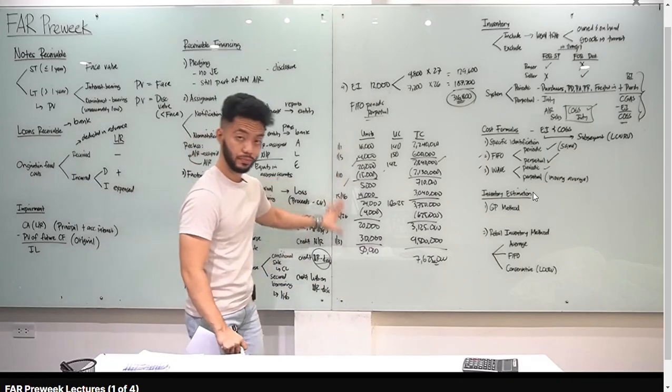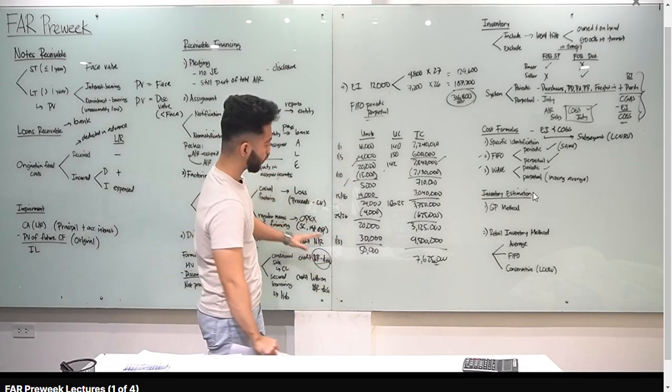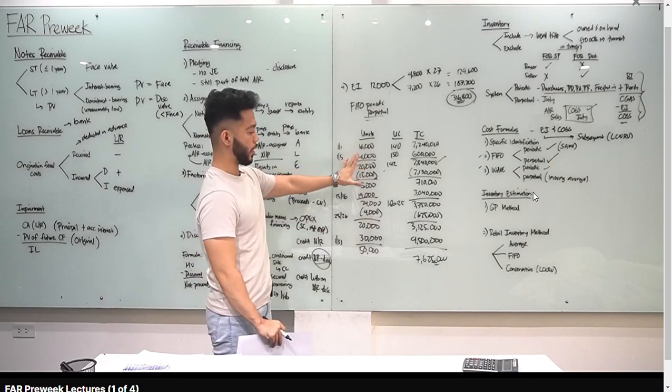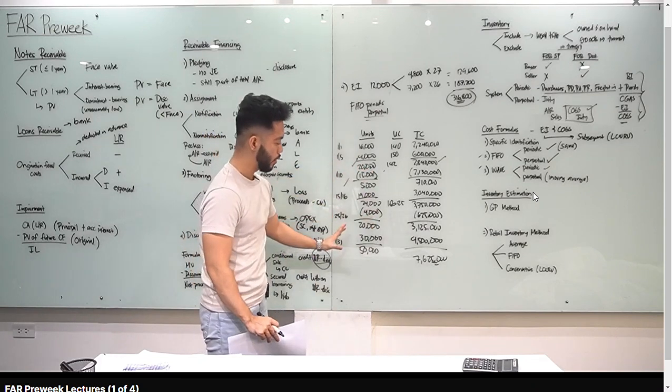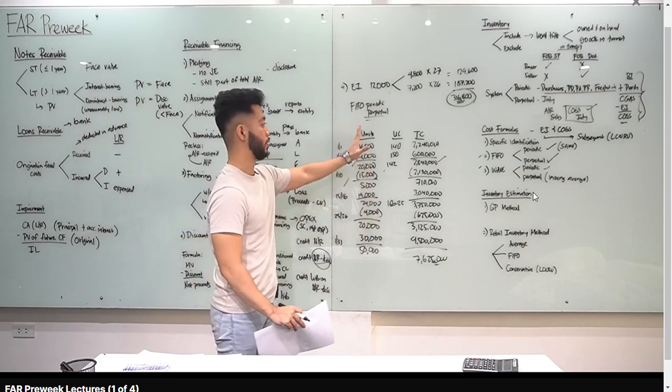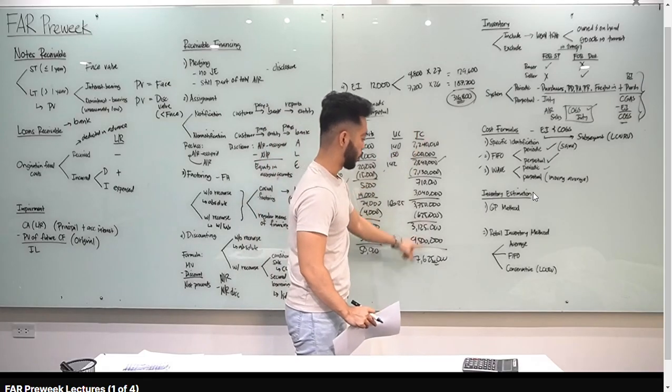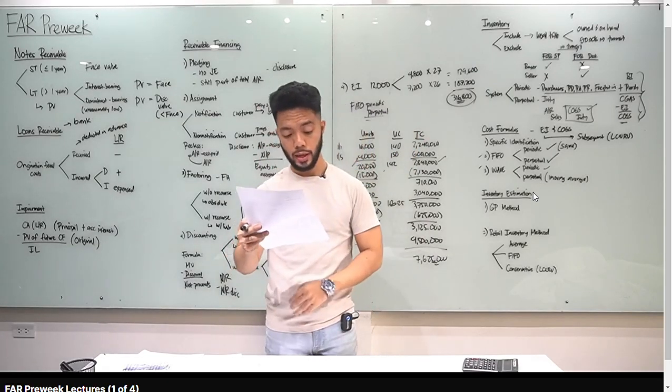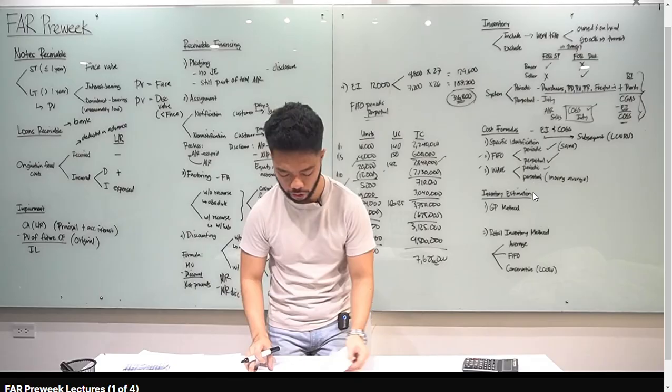Medyo matrabaho lang, pero kasi maraming transactions na nangyari. Kaya medyo matrabaho. Pero basically, pag sa moving average for every sale or purchase, ina-update natin yung table natin. Number of units, unit cost, and total cost, 7,625,000. Letter A for number 6. Okay, let's go to number 7.